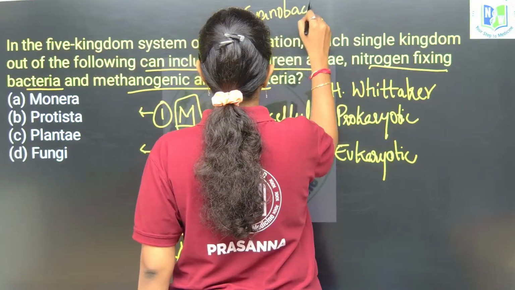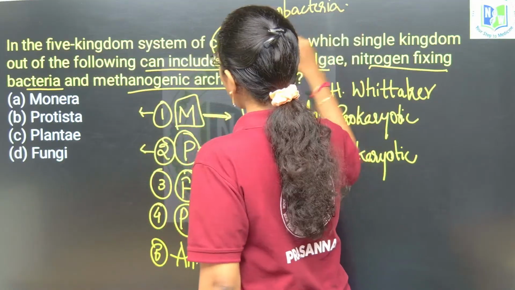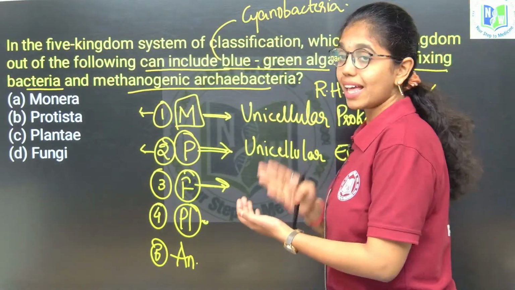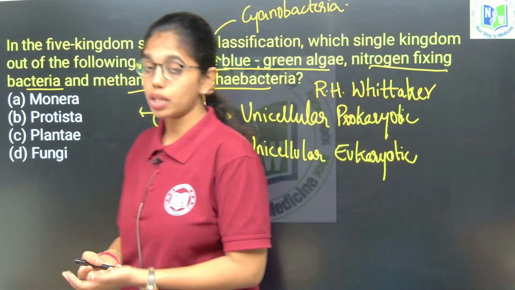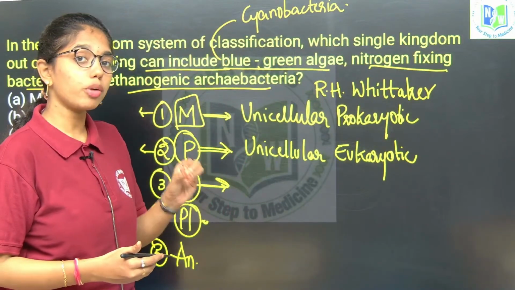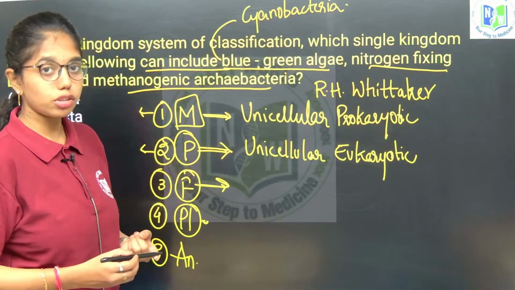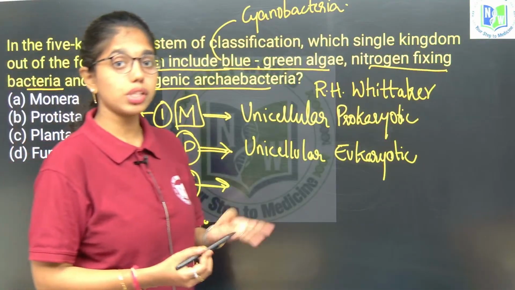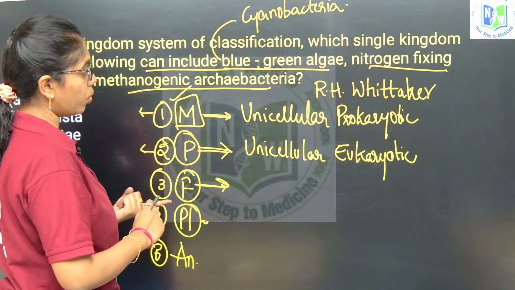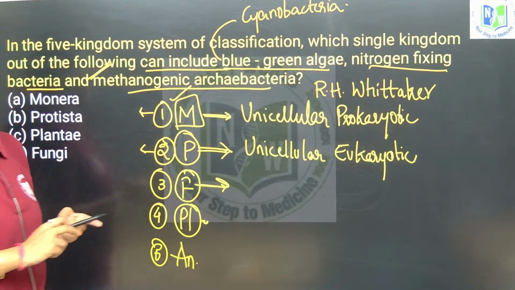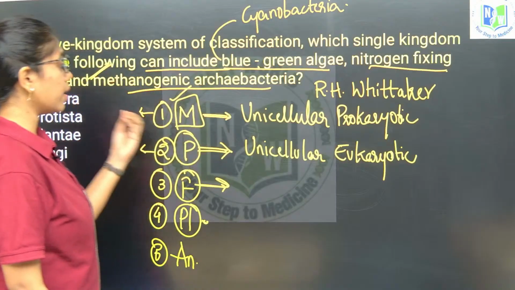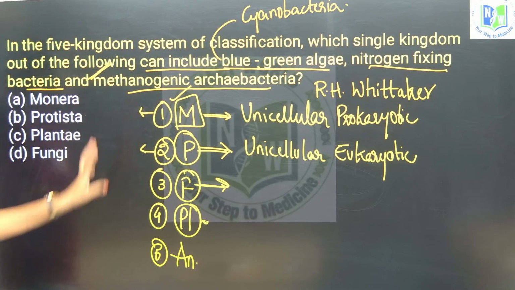Cyanobacteria is a prokaryote, helpful in nitrogen fixation, especially in paddy fields. Examples include Oscillatoria, Anabaena, Aulosira and Nostoc. Methanogenic bacteria or archaebacteria and eubacteria all come under kingdom Monera, because they are prokaryotic cells.